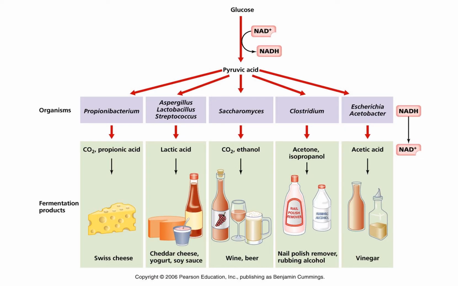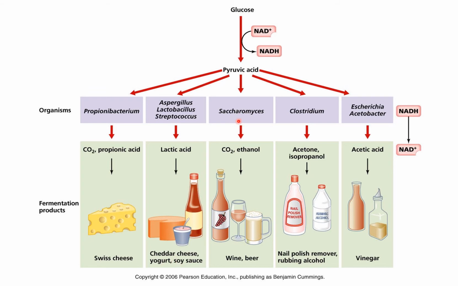Here you can see glucose, that is carbohydrate, will be broken down into pyruvic acid, which is used as a substrate by different microorganisms. For example, Propionibacterium will produce carbon dioxide and propionic acid, and it is used for preparing Swiss cheese. Aspergillus, Lactobacillus, Streptococcus will produce lactic acid, and commonly products obtained are cheddar cheese, yogurt, that is your curd, and soy sauce.